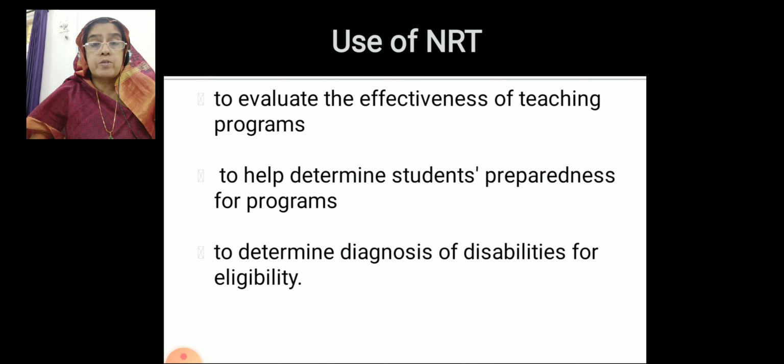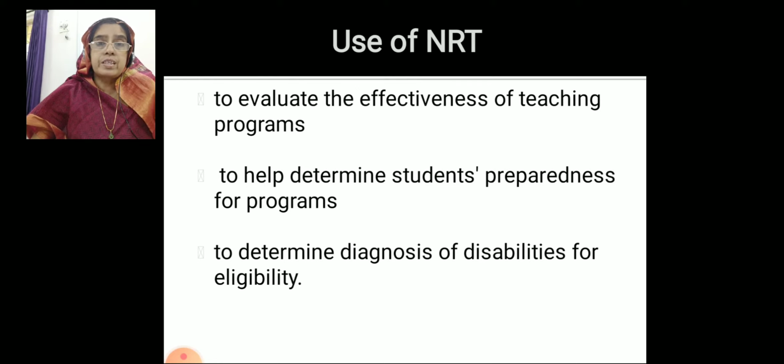And not only that, NRT is useful to evaluate one's teaching proficiency. We conduct tests and examinations not only to test the students but also to test the teachers. When a student is failing in an examination, it means the teacher is not effective in making the students pass, isn't it?